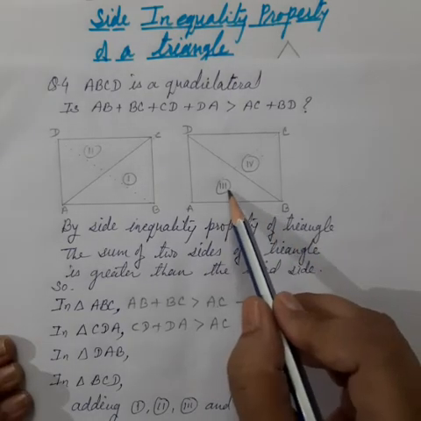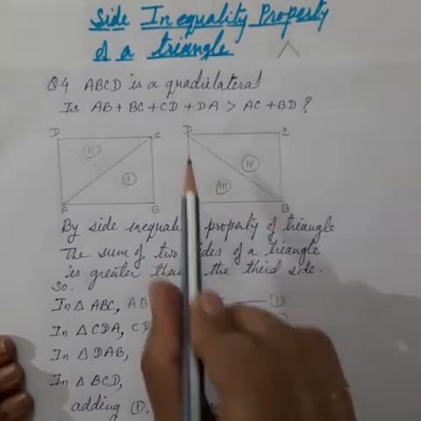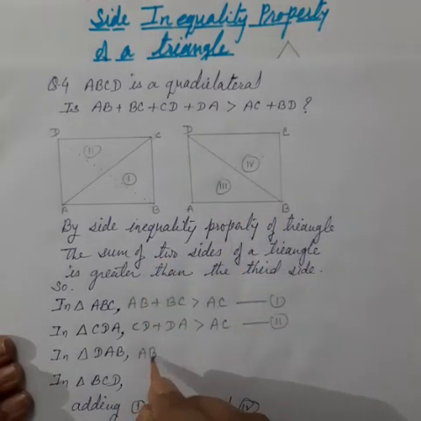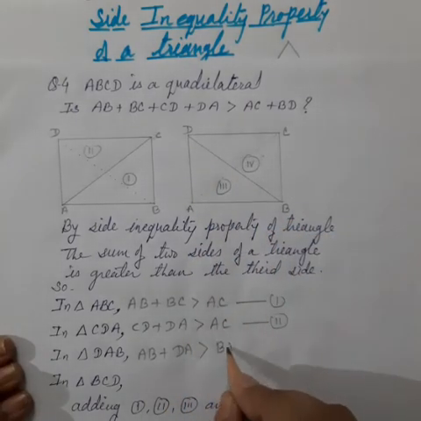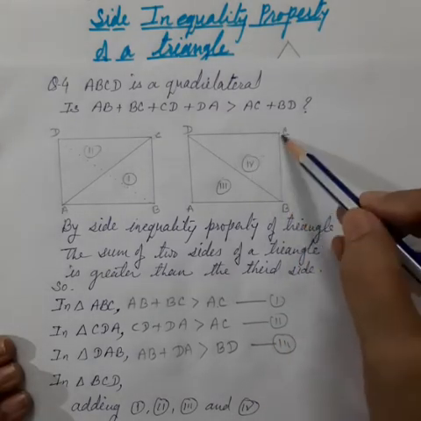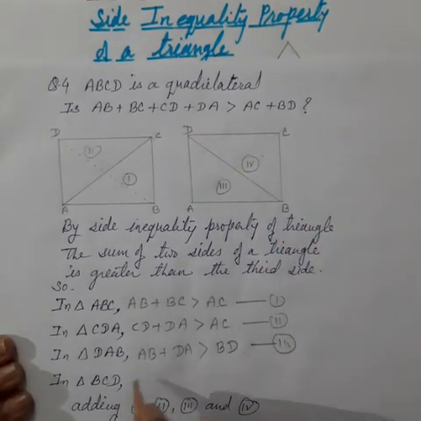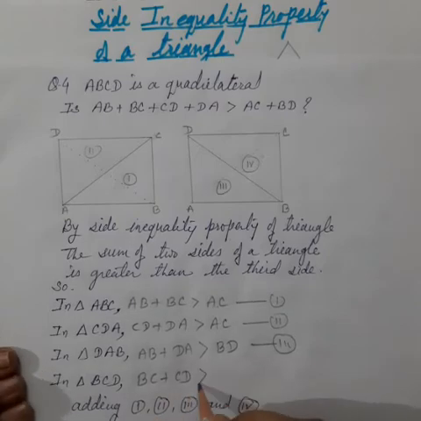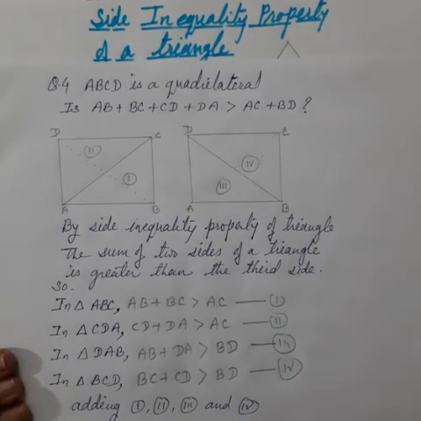Now in the third triangle, AB plus DA is greater than BD. AB plus DA is greater than the diagonal BD. This is the third inequality. And the fourth: the sum of these two sides BC plus CD is greater than this diagonal BD. BC and CD, the sum of two sides of the triangle, is greater than the third side BD. Now we will add all these four inequalities.